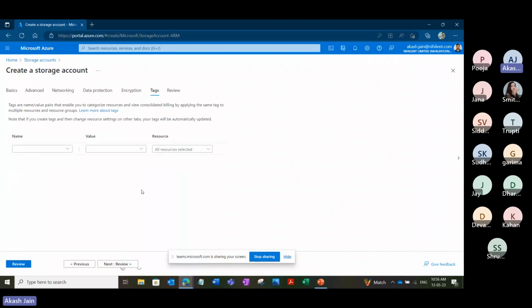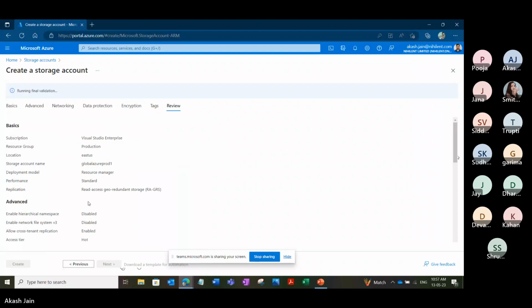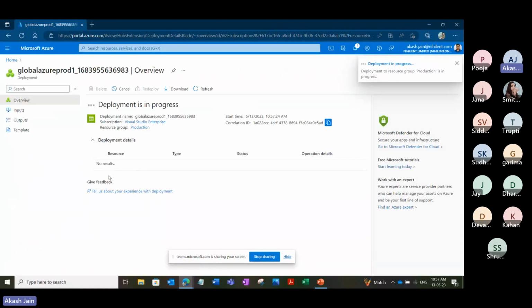Encryption is fine. Tags, don't forget that we have to give tags when we create any resource. So we'll give environment and production. Next, review. And the validation is passed, and we'll create the storage account. So even though the policy said that public access should not be enabled, I enabled public access and it did not give me an error on the validation. The deployment has already started as well. We'll see if the deployment fails or lets me create the storage account.